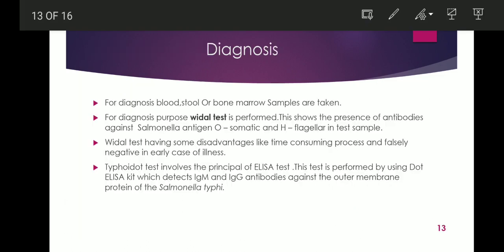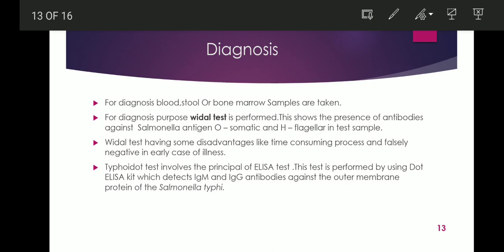Diagnosis. For diagnosis, blood, stool or bone marrow samples are taken. For diagnosis purposes, the Widal test is performed. This shows the presence of antibodies against Salmonella antigen O somatic and H flagellar in the test sample. Salmonella antigen O means the antigen is present on the cell body, while H flagellar means the antigen is present in the flagella. The Widal test has some disadvantages, like being a time-consuming process and giving falsely negative results in early cases of illness.